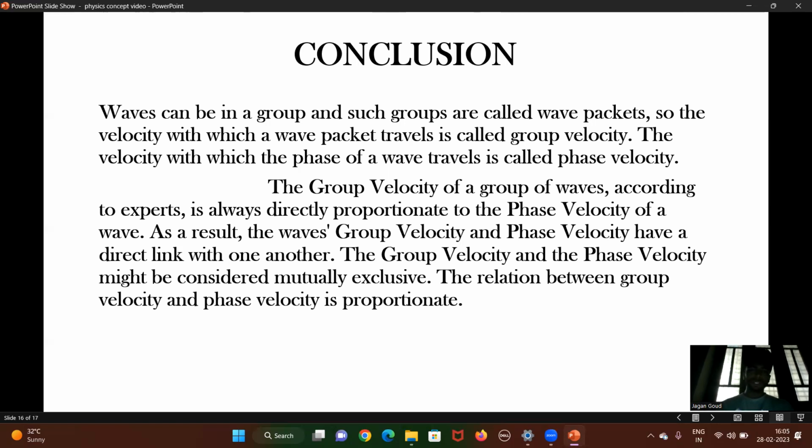And the group velocity of a group of waves, according to experts, is always directly proportional to the phase velocity of a wave. As a result, the wave's group velocity and phase velocity have a direct link with one another. The relation between group velocity and phase velocity is proportionate.